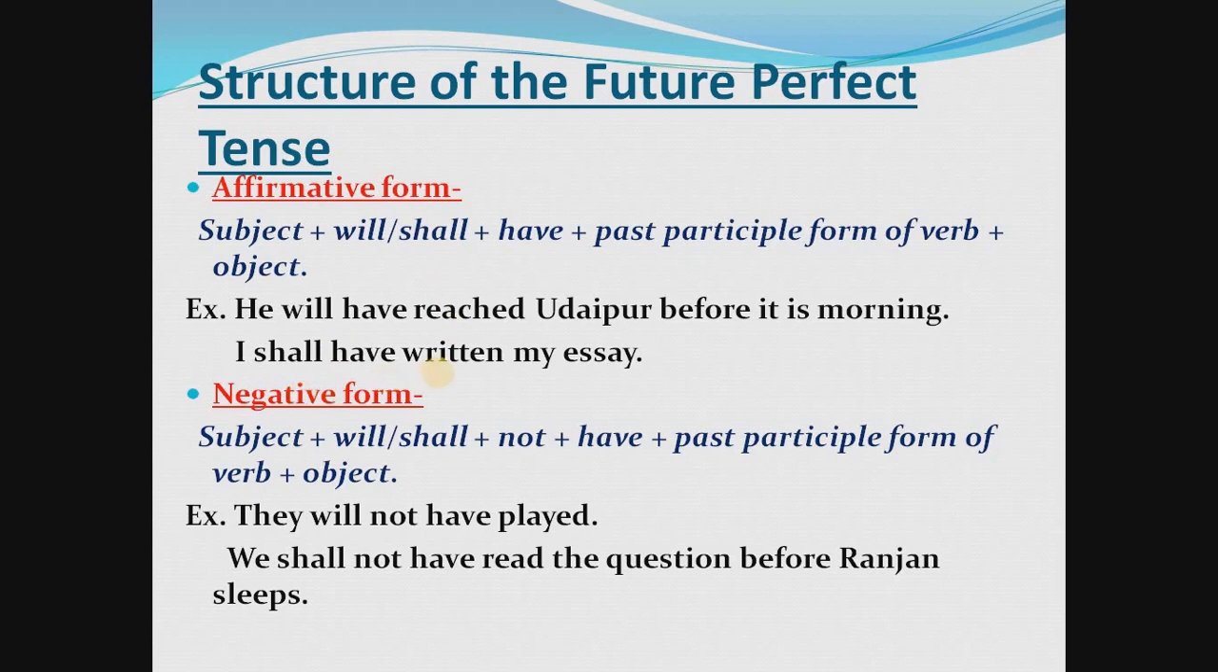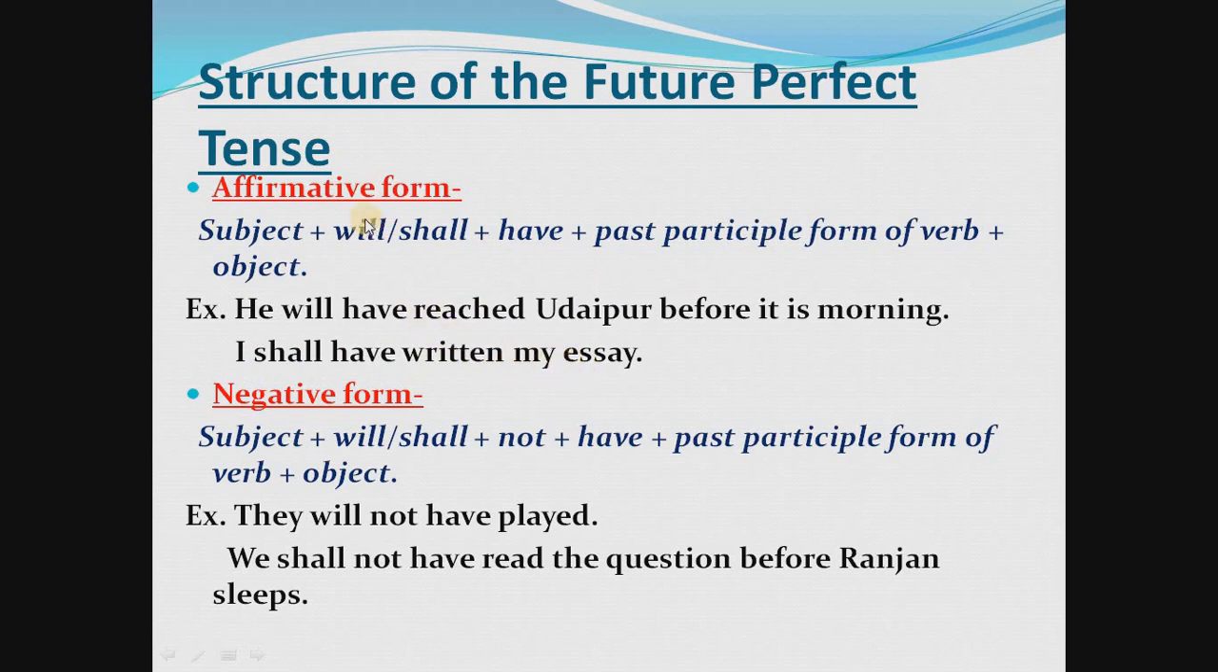Then have, then the past participle form of the verb, which means the verb third form, then the object. Subject, will or shall, then have, then verb third form, then object. See the example: He will have reached Udaipur before it is morning. According to this rule we are forming this sentence. Next example: I shall have written my essay.